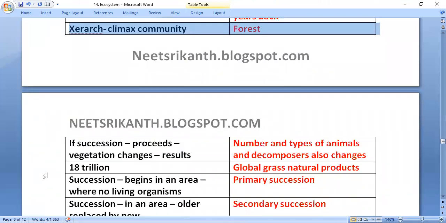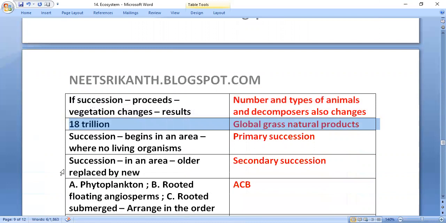Climax community in the xerarch is forest. If succession proceeds, vegetation changes result. The number and types of animals and decomposers also change from one serial stage to another serial stage.